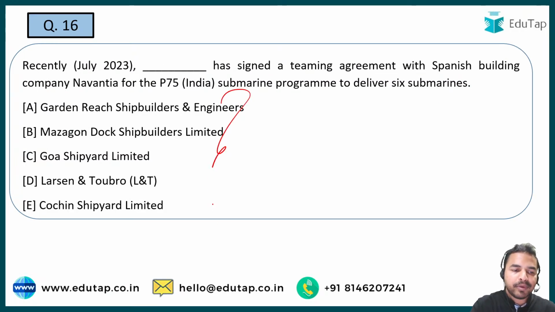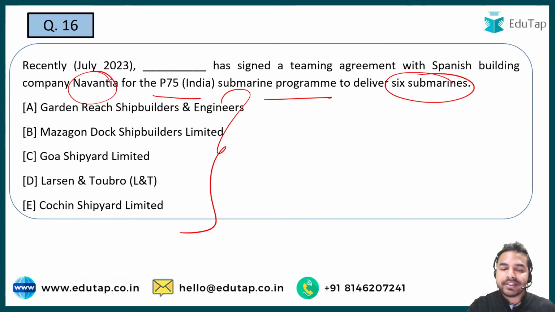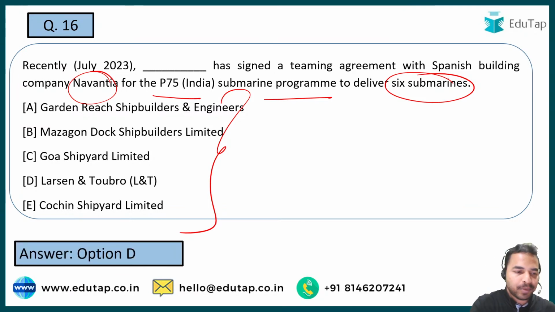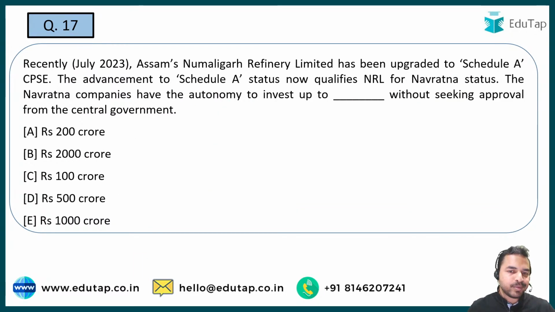So guys, tell me the name of that organization जिसने recently teaming agreement sign किया है with Navantia, which is a Spanish shipbuilding company, and why exactly has this agreement been signed? It has been signed for the P-75 India submarine program, under which they will be delivering 6 submarines. So guys, quickly tell me the name of that organization. It is a very direct question, guys. It does not need any discussion here. What is it? It is option D, that is Larsen and Toubro. So Larsen and Toubro is the right answer. Absolutely right. Let's move on to the next question.